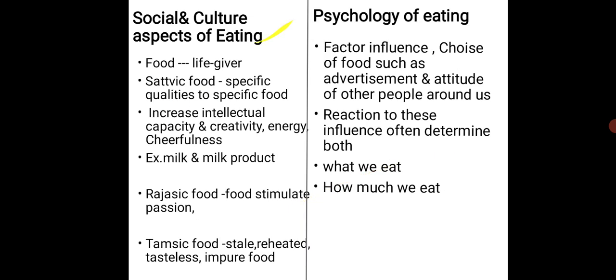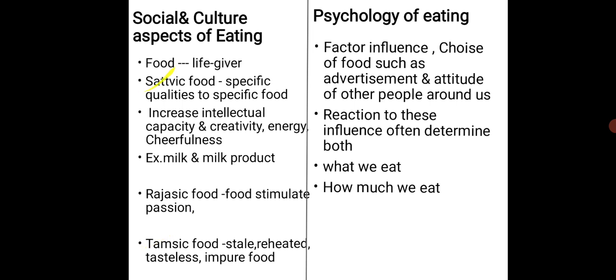The social cultural aspect of eating. Food is a life giver. Without food we cannot live. There are three kinds of food according to Ayurveda. One is sattvic food, second is rajasic food, and then tamasic food.